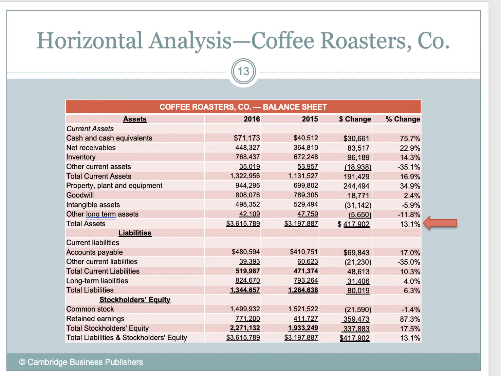Well, the first thing we want to look at is what is the dollar change? How much did it increase or decrease? Well, total assets went up between 2015 and 2016 in the amount of $417,902. Okay. Well, what percentage is that change? Well, that's a 13% change or 13% increase from beginning to ending. Okay, and that's all horizontal analysis is. We pick each one of these items and we just go across, right? We calculate the change in dollars and then we calculate the change in percentage. That's it.